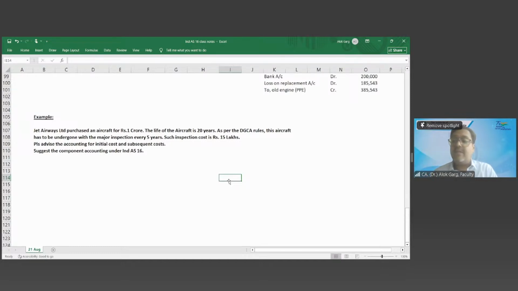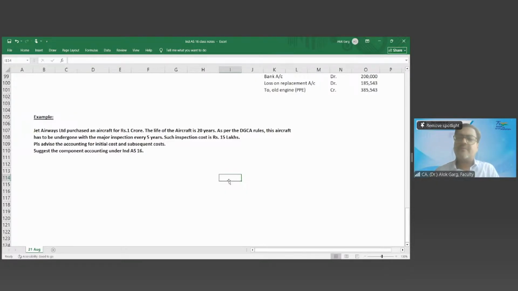For example, the aircraft has to undergo a major inspection as per DGCA rules every 5 years. Doesn't matter, there is no problem in the aircraft, it is running fine. But if the 5-year time frame has elapsed, it has to undergo a major inspection, which is a huge, time-consuming and cost-consuming exercise.